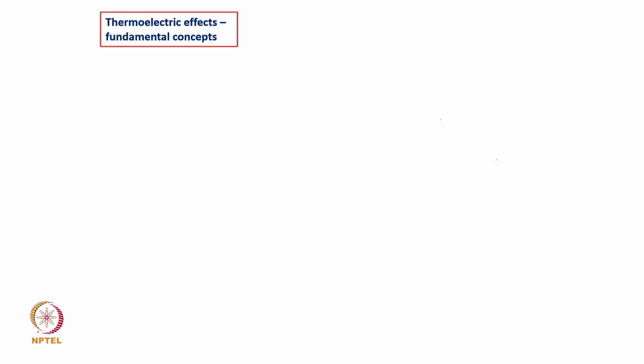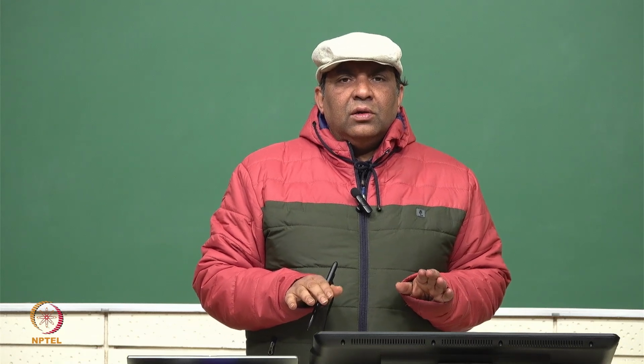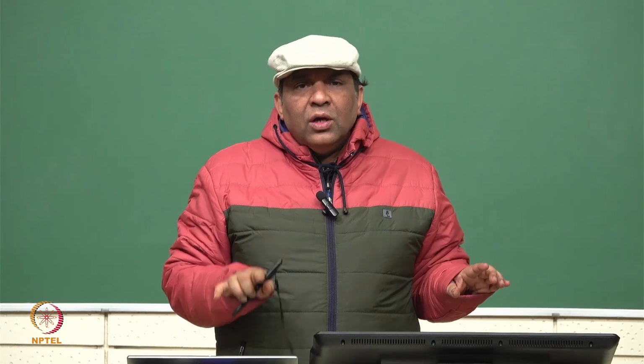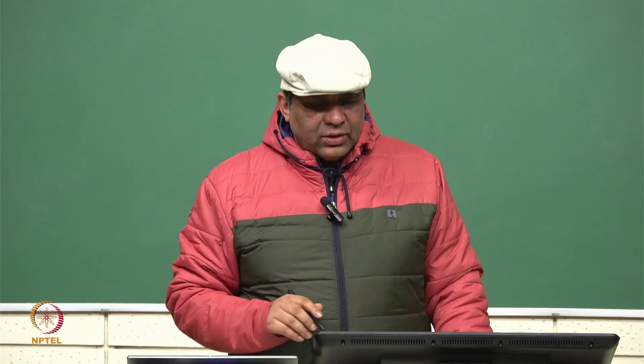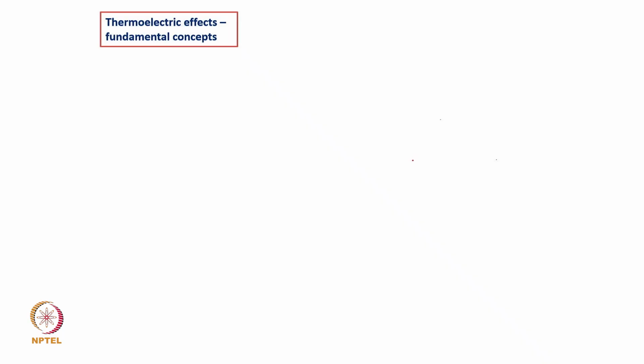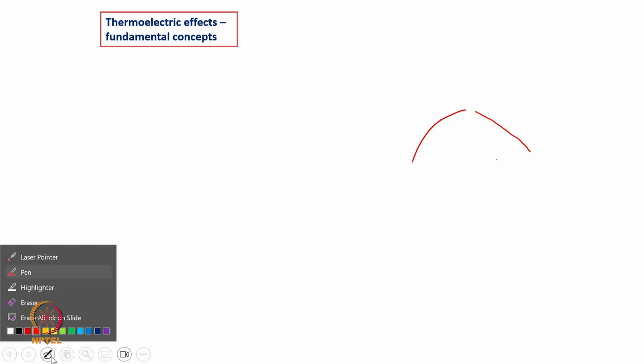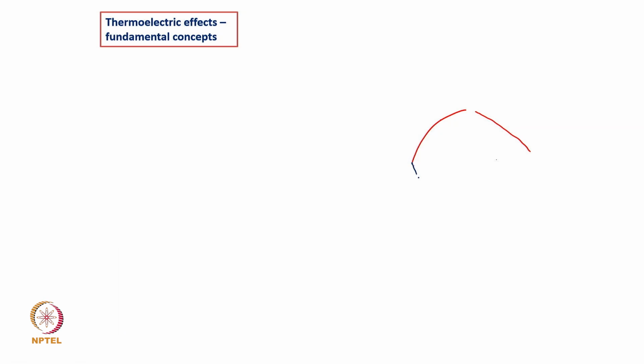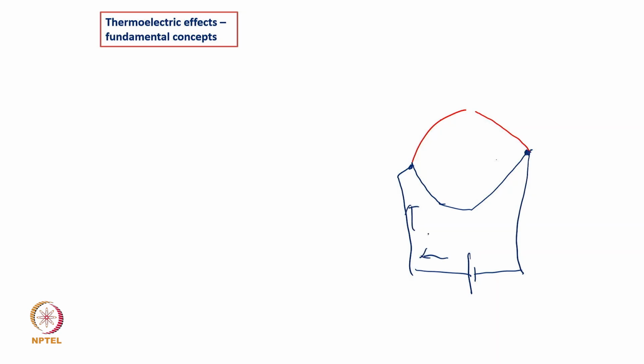What Peltier proposed is the reverse situation. That means you don't keep a temperature difference, you pass a current through this particular contact. Again you have a red metal wire and a blue metal wire, and now you pass a current from a voltage source through this. So this is one junction, this is another.